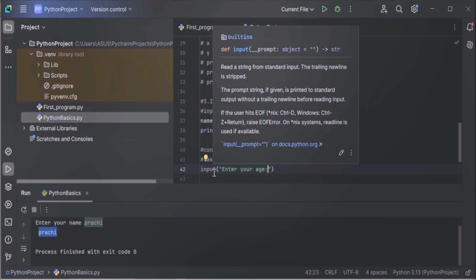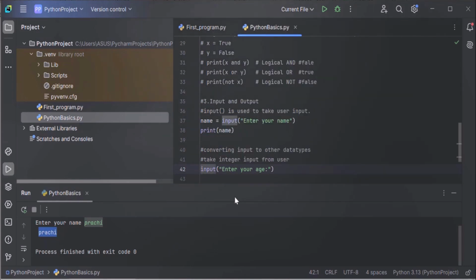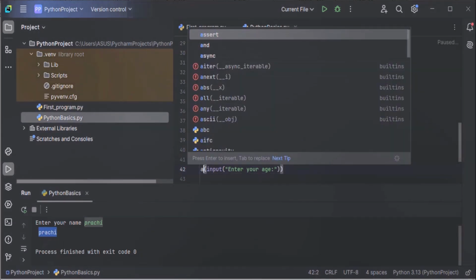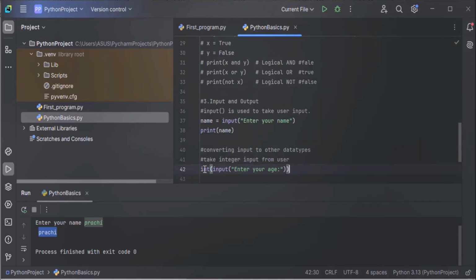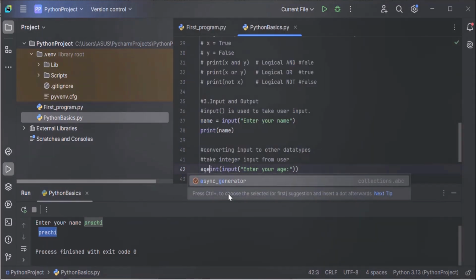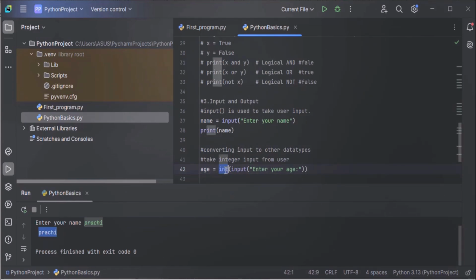The input function will read a string, but age is not a string. Age is a number. So we have to convert this string to a number. So how to convert a string to a number? You just put everything in brackets and convert this to int. Now here we are converting a string to int and storing it in an age variable. By using this int method, we are converting this entire string to an integer and storing it in an age variable.